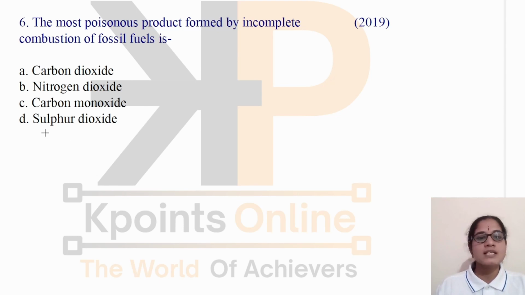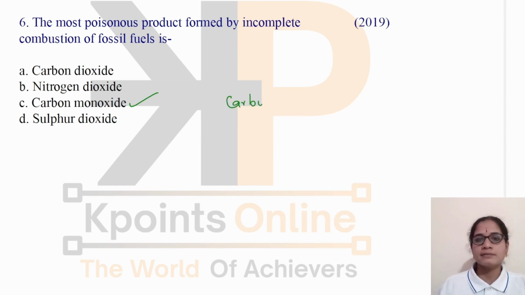carbon monoxide, sulfur dioxide. Among these, carbon monoxide is the most poisonous product formed by incomplete combustion of fossil fuel. In the case of carbon dioxide, nitrogen dioxide and sulfur dioxide, even the long-term effect is not good, but carbon monoxide is a very poisonous product as it decreases the oxygen carrying capacity of hemoglobin.